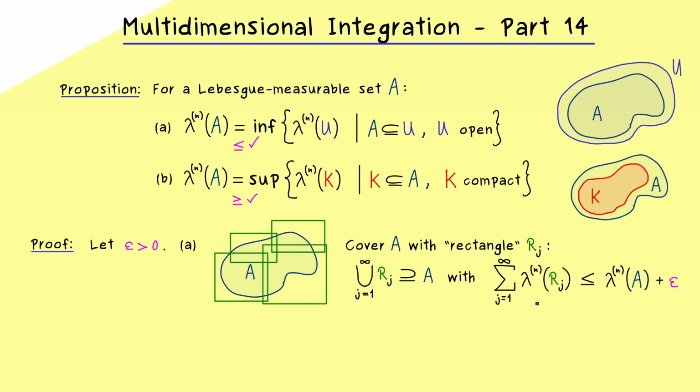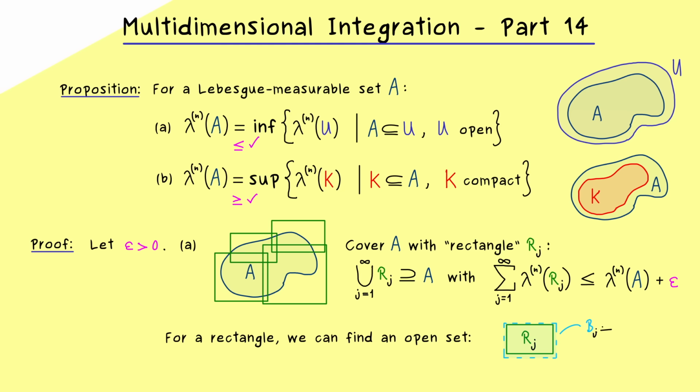Indeed, there you can see that in general, this rectangle is not an open set, but this does not matter so much because a rectangle can always be embedded into an open set. Indeed, we just have to make the volume of the rectangle a little bit bigger, and then you can see the whole rectangle lies inside an open set. And now let's simply say that this new open set is called B with index j. So it's a superset of the rectangle and also open.